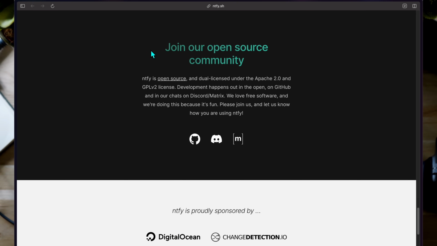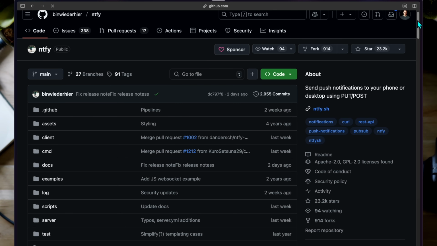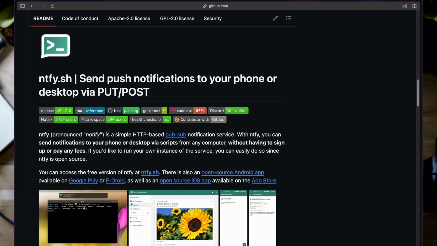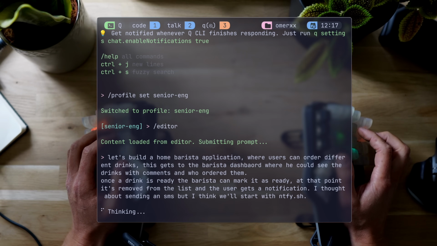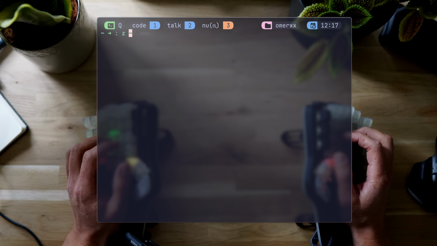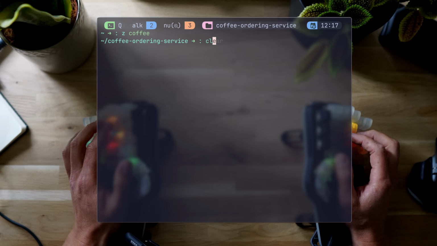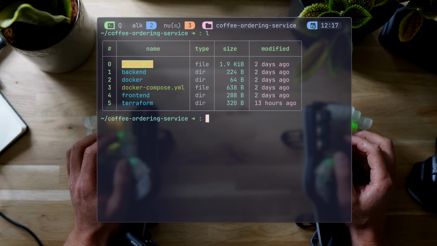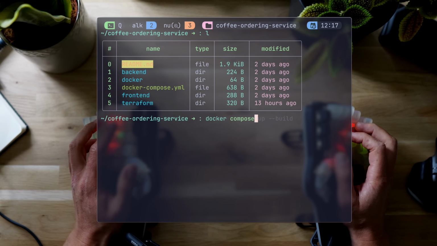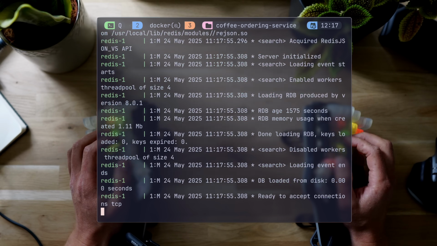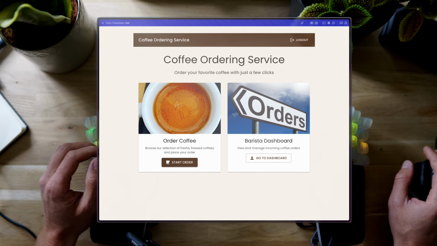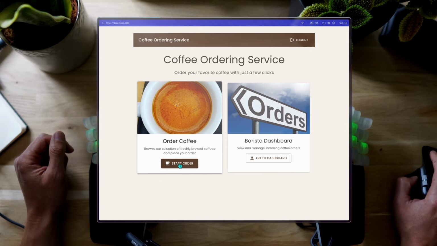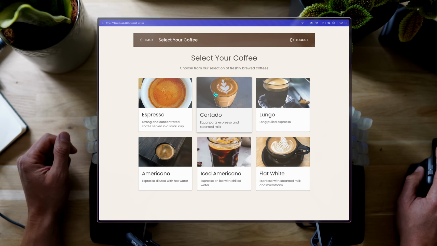I'll be using ntfy.sh, which is a super lean open source notification service that fits like a glove here. When saving the file, Q takes it in and starts working. I'll save you a bunch of JavaScript iterations and jump straight to what we've got. A project with a backend and frontend that can run with Docker Compose, and there we have it. I know it looks terrible.